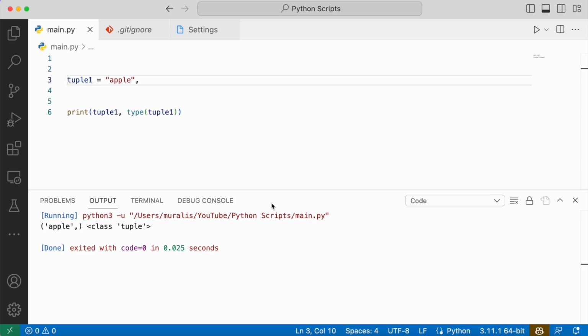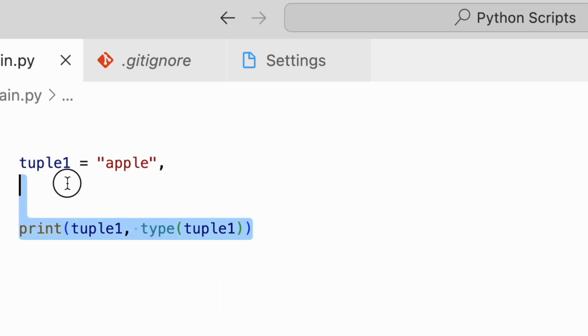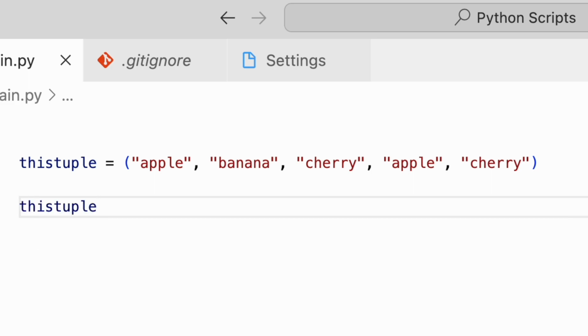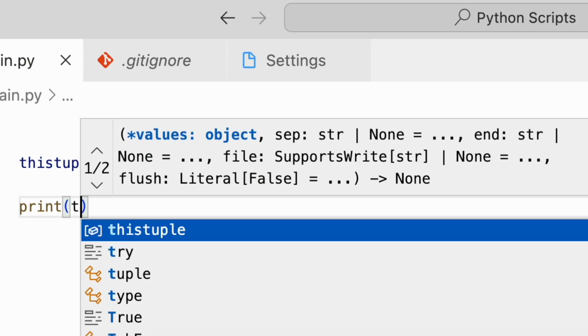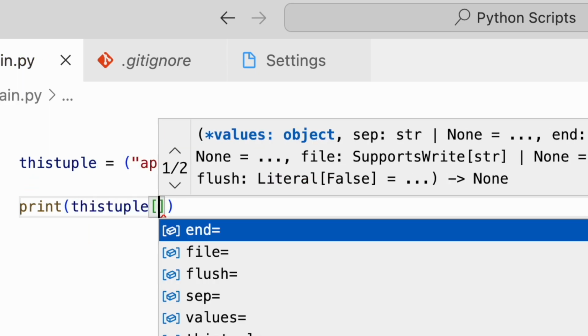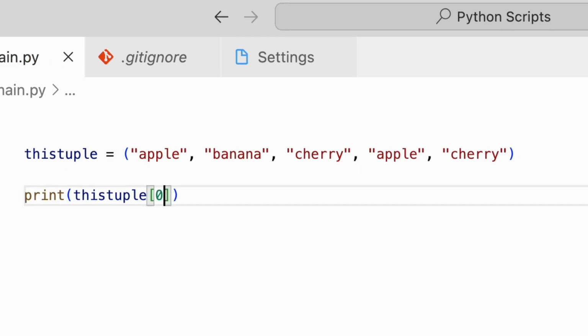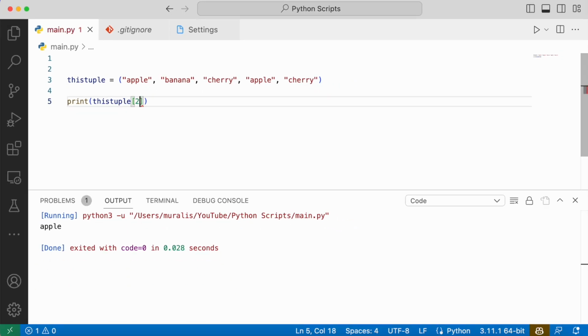Let me just modify the tuple. We need to have multiple values in a tuple so that we can access an item using the index. Okay, we will go with this tuple. Now we have the tuple and we need to access the items. We can access them using the index. Let's say we wanted to access the first item. What is the first item here? The first item here is apple, and that is at index 0. So if we wanted to access the first item, we need to pass the index 0. When we execute the code, apple is printed. If we go with 2, execute that, then cherry is printed.